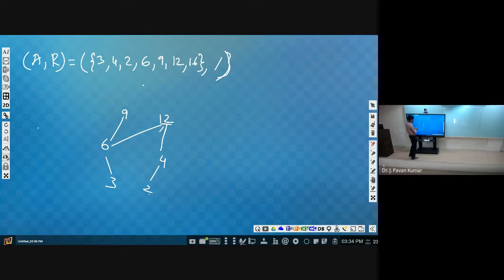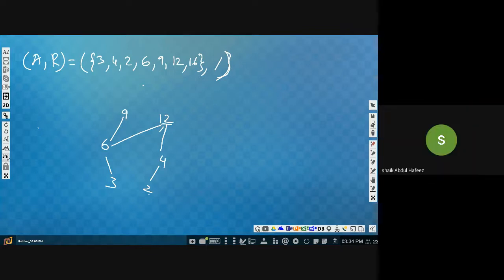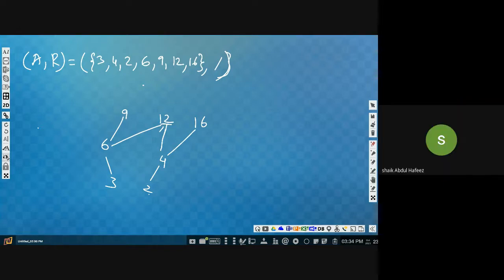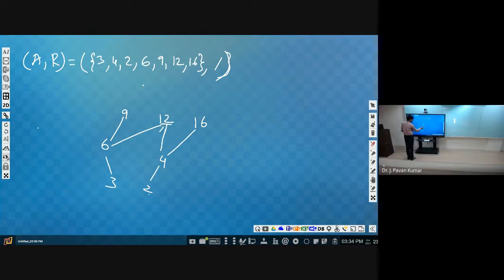Okay. Next number is 16. Where should we keep 16? Above 4. So here in this level we can keep 16, and 4 is related to 16. Do we need to check whether 2 is related to 16 or not? No, sir. If you find one relation, then that's it. Whatever descendants we have for it, automatically for those also it will follow. So this is the Hasse diagram for this.